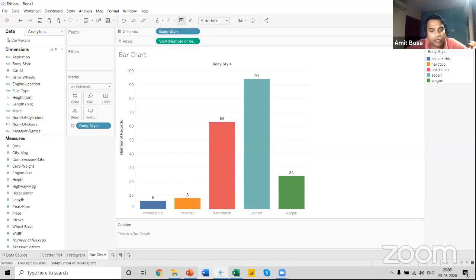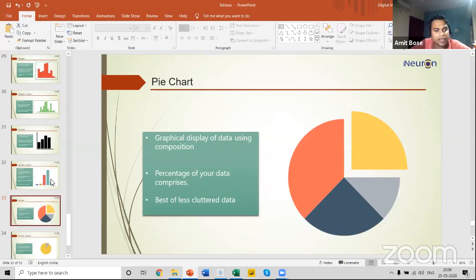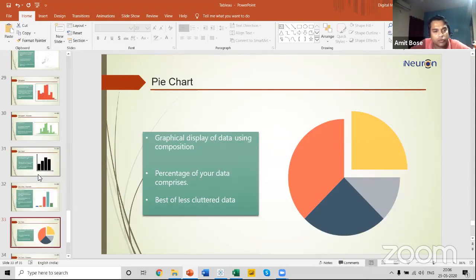Now the next example that I'm going to talk about is a pie chart. These are the types of common visuals in Tableau that you can build before you move into advanced visualization. So, pie chart. What is a pie chart? A pie chart is basically shown for composition. It shows the percentage of your data, and it's best when you try to show a combination of 2-3 items, or 2-3 contributing components in your data. For example, in terms of sales, if you want to show the contribution of each product category, you can use a pie chart for that.